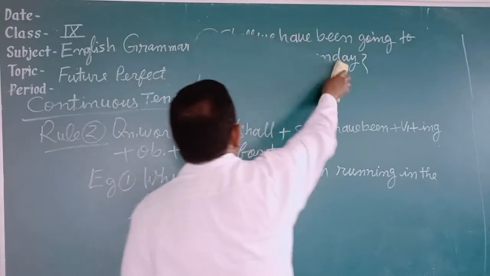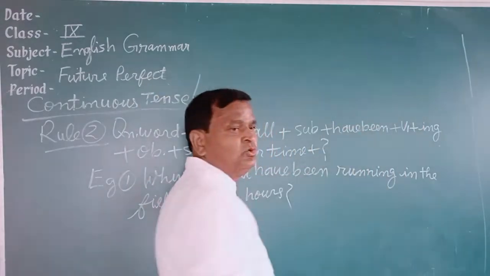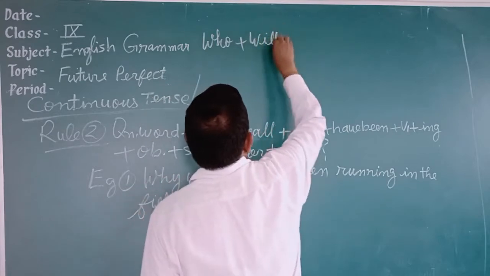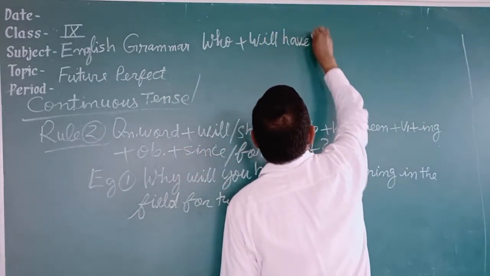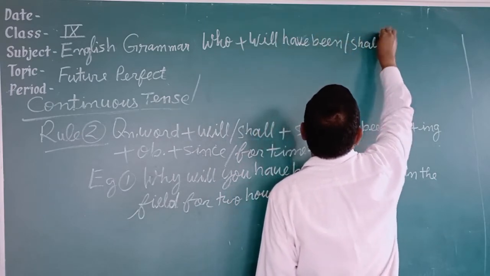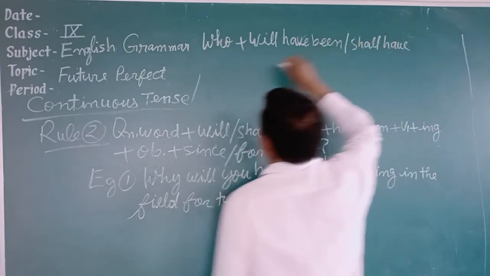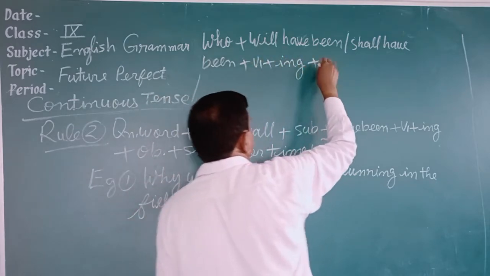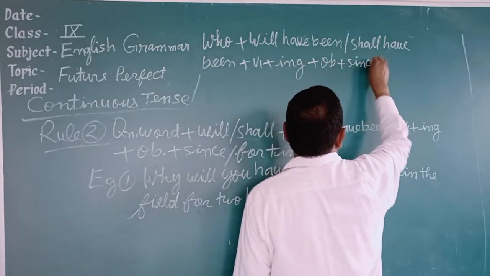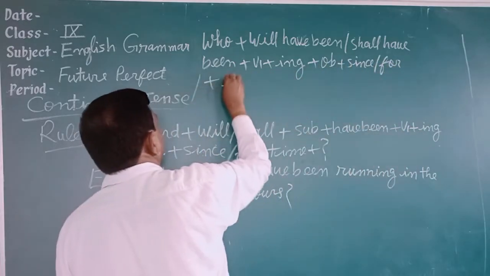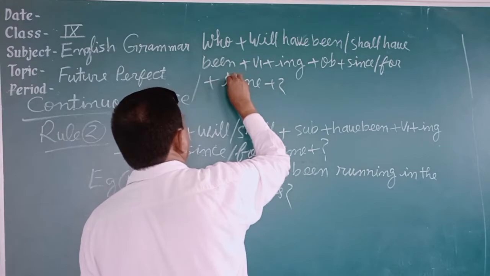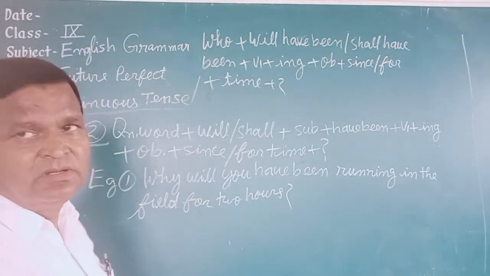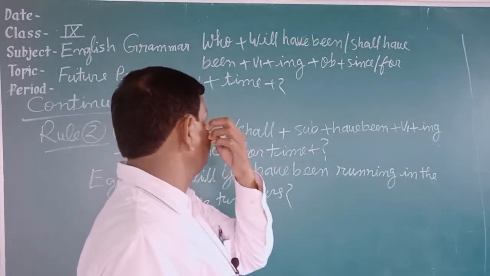If the sentence starts with who, first of all who is written, then will have been or shall have been, plus verb first form plus ing, plus object, plus since or for, plus time, plus question mark. This rule is followed if the sentence starts with who.